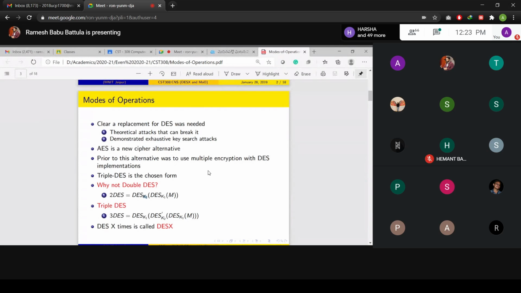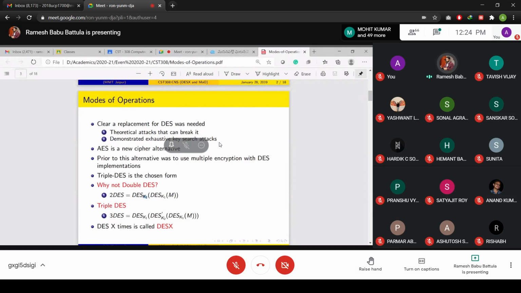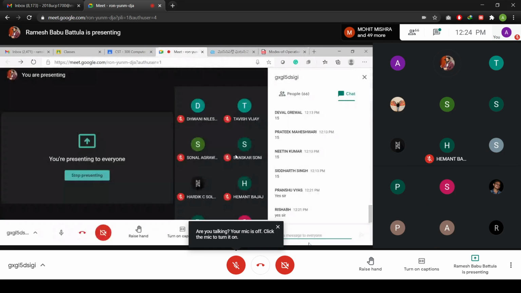Suppose I have a 64-bit block. I may perform encryption, and the resultant C value belongs to any one of 2 to the power 64 possible outputs. And again, I may perform encryption with a key K2. That also belongs to the same 2 to the power 64 only. So that might be very easy to guess the values. Again, why can't we use K1 for both encryptions? Anybody answer for me? In double DES, we are using K1, K2. Instead of K1, K2, we may use K1. What happens?